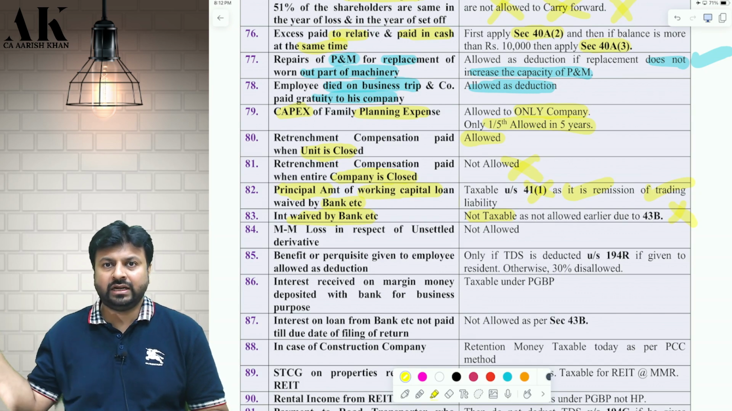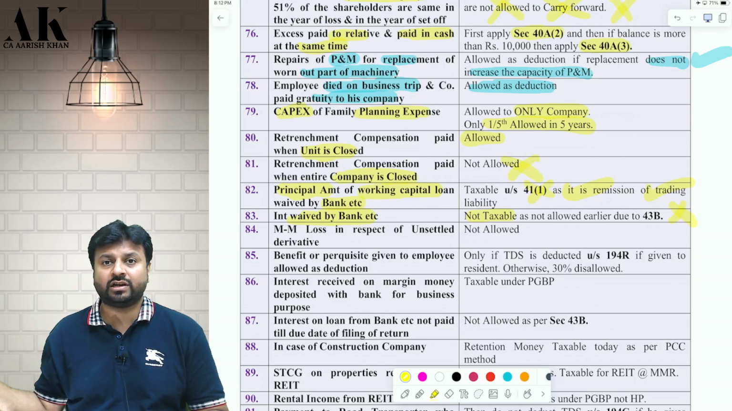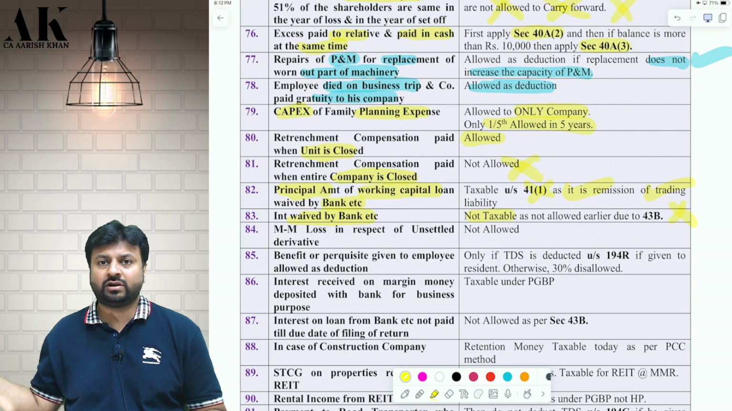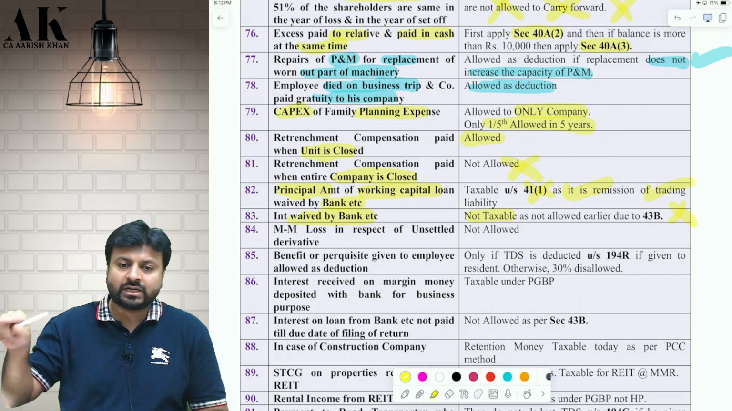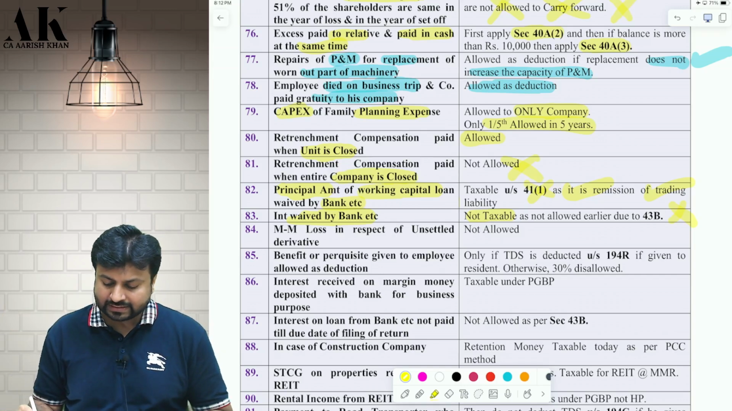Because the interest was not allowed as a deduction on accrual basis, since I have taken the loan from the bank and it was not paid, therefore the outstanding interest waived off should also not be taxed as income.